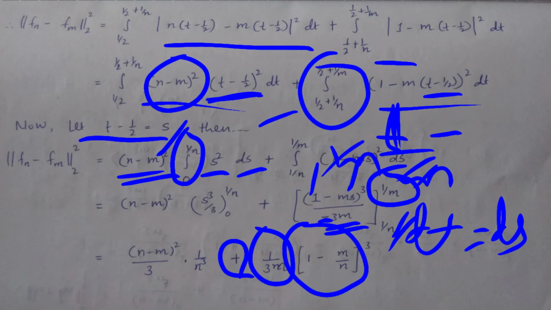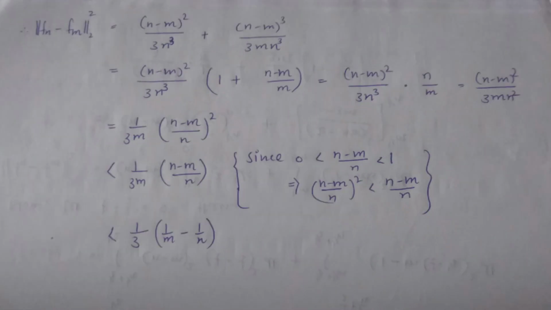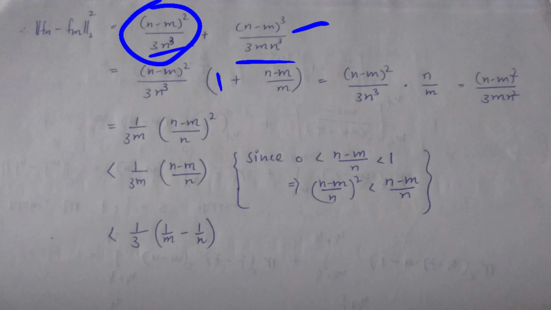Simplify this, we will get (n minus m upon n) whole cube upon 3m, so (n minus m upon n) whole cube upon 3m n cube. Taking common (n minus m) whole square upon 3 into n cube, and taking common from the whole term, we get 1 plus the remaining part, (n minus m) upon m.